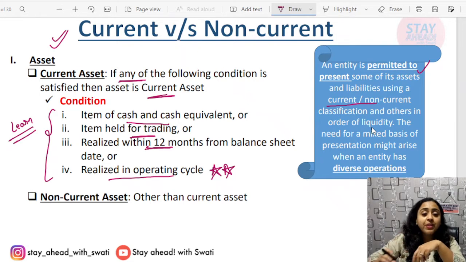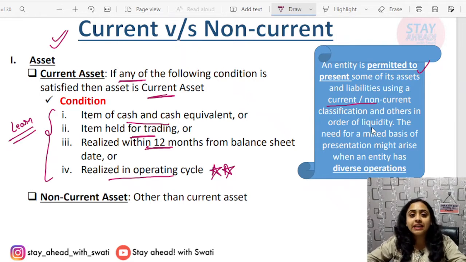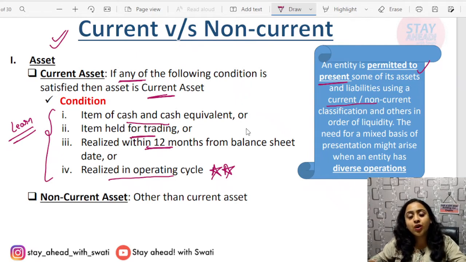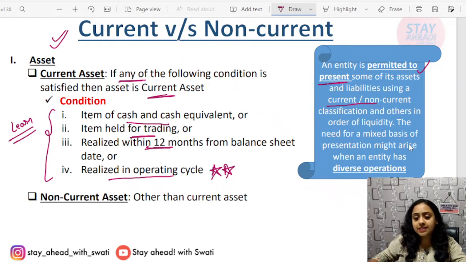method. Okay, but if you have buildings where one is for investment purpose and one is for business purpose, or the intentions are different, the purpose is different, the nature is different, then you can apply a different valuation style. Okay, it is permitted to present some of its assets and liabilities using current and non-current, and others can be shown on a liquidity basis, order basis.